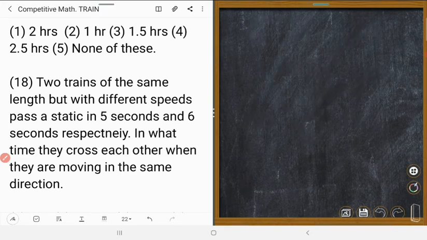Next, question number 18. Two trains of the same length but with different speeds pass a static pole in 5 seconds and 6 seconds respectively.